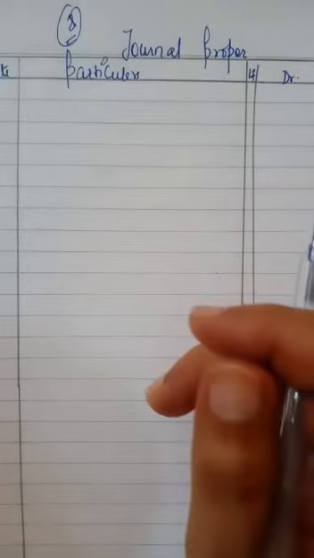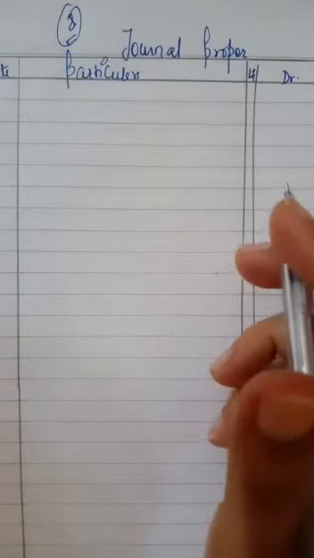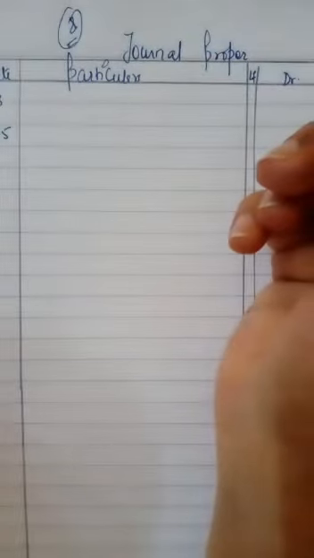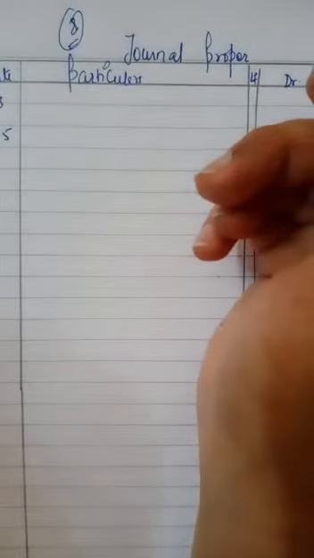So have a look at illustration number 8. Record the following transactions in journal proper of Messrs Mukesh Traders, 2018. They are just simple journal entries, but very few. March 5th, Sunil, who owed us rupees 50,000, was declared insolvent and 40 paisa is received as full and final dividend.